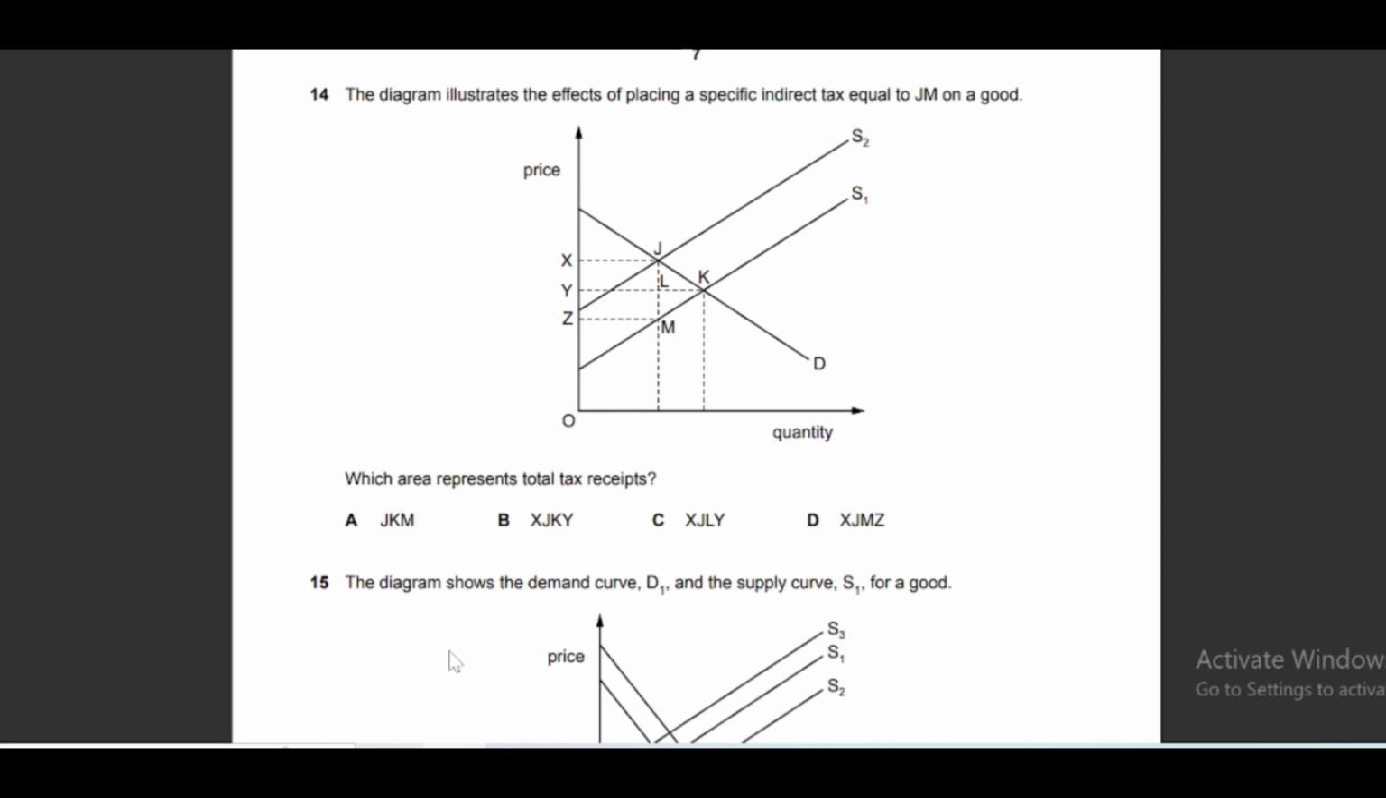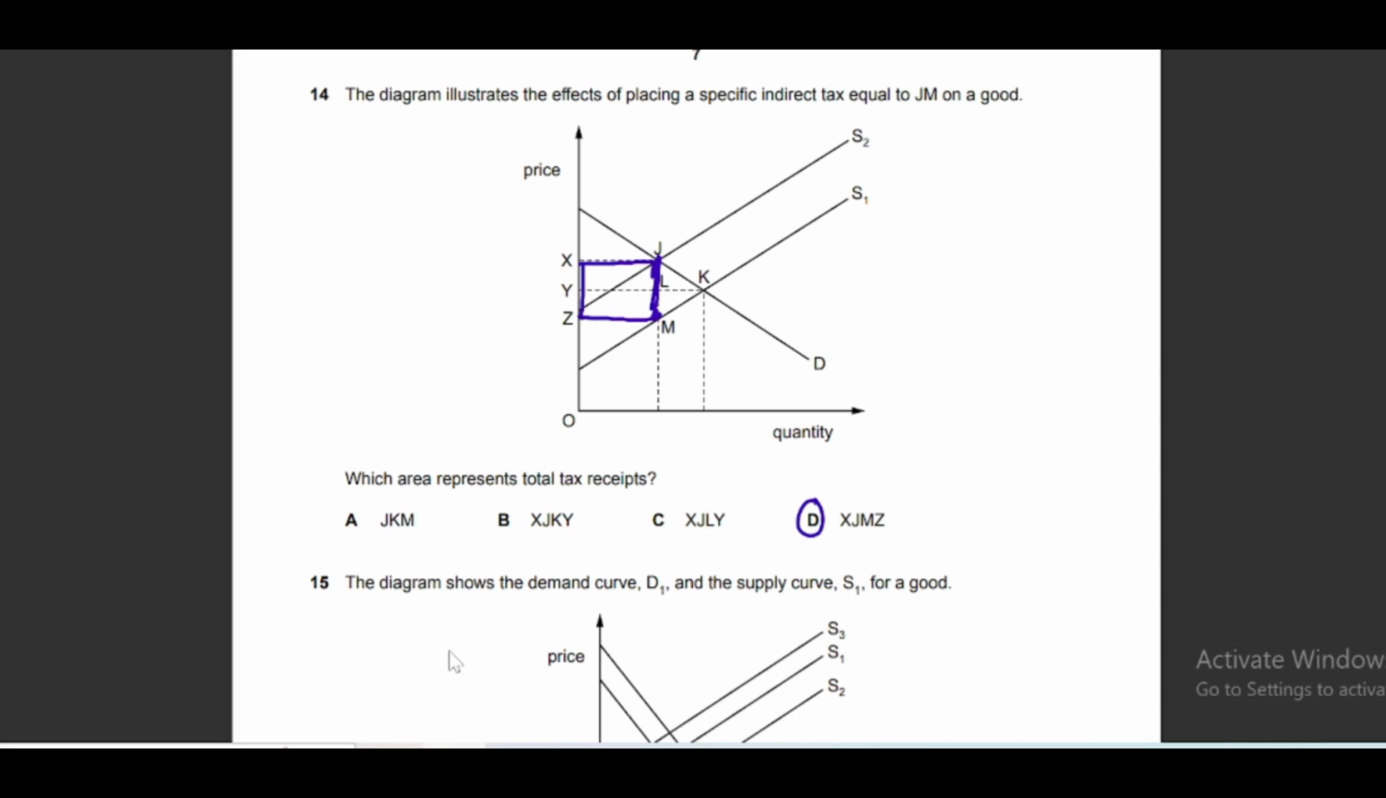Now moving to question number 14, the diagram illustrates the effect of placing a specific indirect tax equal to JM. So this is the per unit specific tax, JM, this perpendicular. Which area represents total tax receipts? Total tax receipts mean the total amount of tax that the government will receive. So we will multiply it by the quantity. If we multiply height into base, then we will get this much area. So this much area is the total tax income that will be received by the government. So XJMZ, option D is the correct answer.